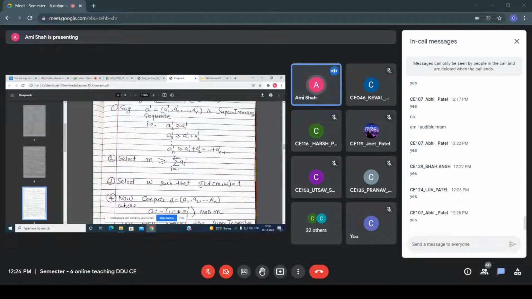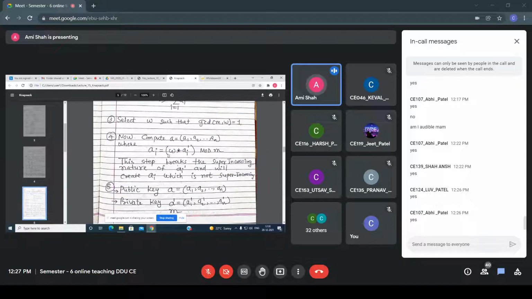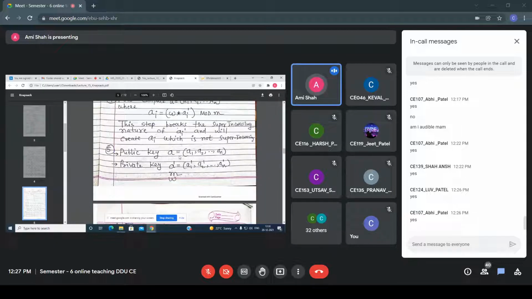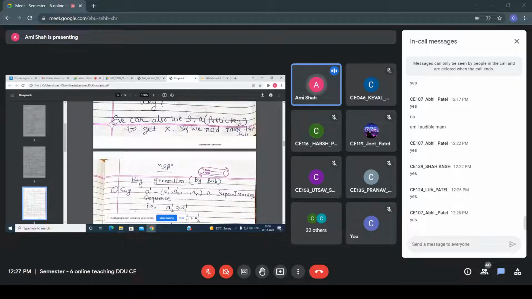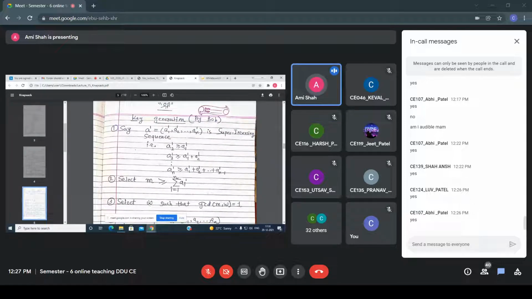Initially it is a super increasing sequence, so in the previous case it is very easy for an attacker to crack it. But now, using this equation, it breaks the super increasing nature of Ai dash and creates an A which is not super increasing. So this new A becomes the public key. In the public part, this A is the public key, and the private part is this A dash, as well as M and W.